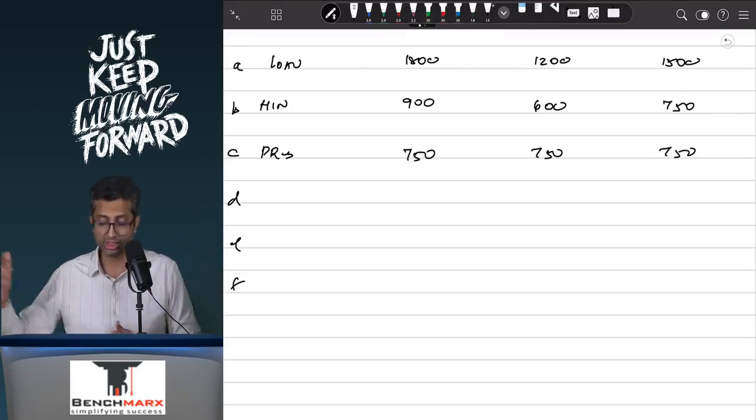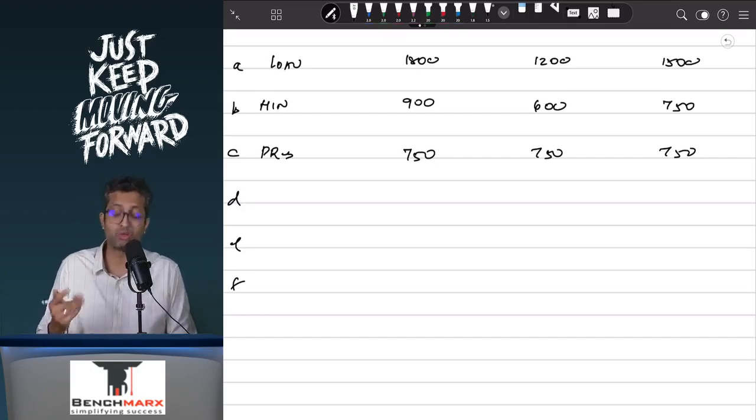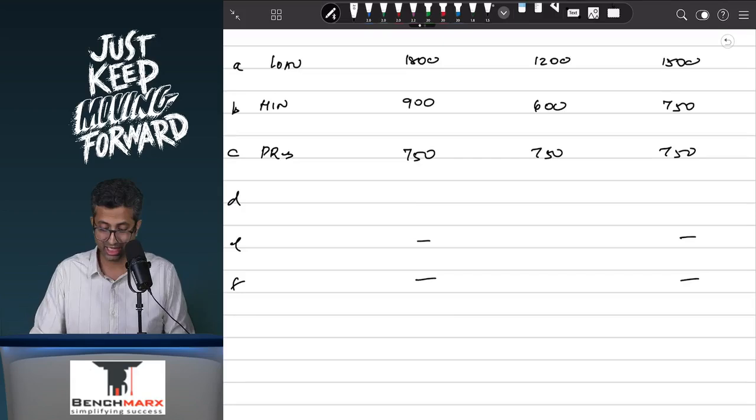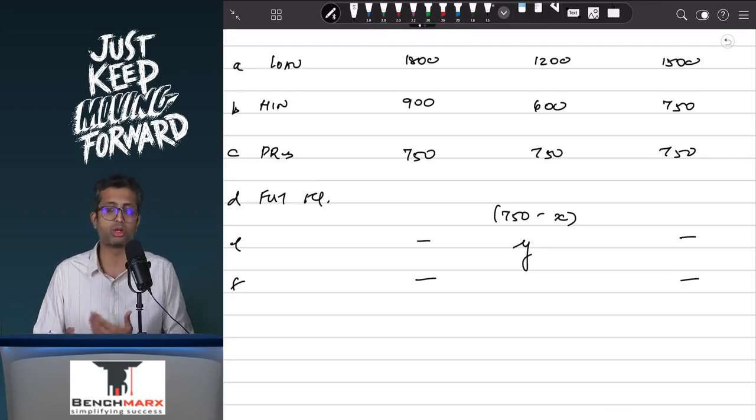Even in the third case, when I look at 750, my minimum equity needed is 750, my current equity is 750, I cannot even use 1 rupee. So the amount used for buyback in 1 and 3 is basically 0. However, for the second case, maybe I will have to find a future equity, which is 750 minus X. Now I don't know what X is. Maximum value for buyback is Y, and if I make a simultaneous equation, the transfer to CRR can be X and the maximum amount available for buyback can be Y.